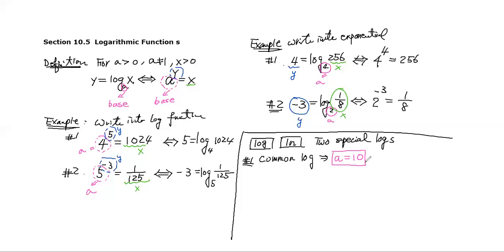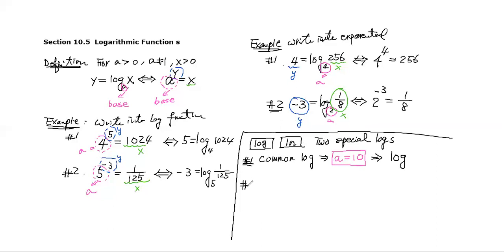Because it is a common log, the way we write it is just log, so we don't put any base here. When you see your calculator and hit the log key, that means it's a common log, which means the base is equal to 10.